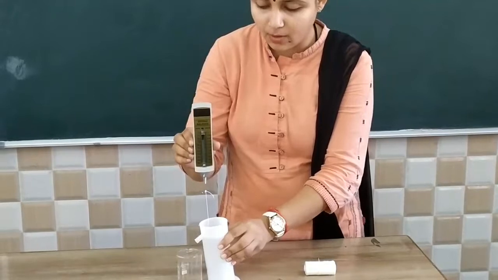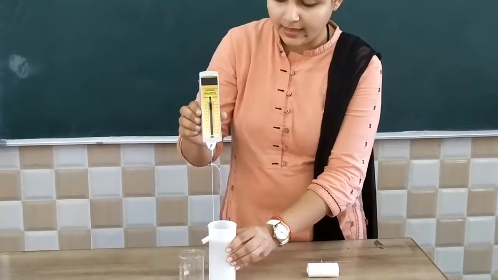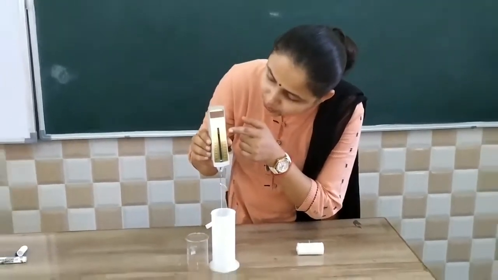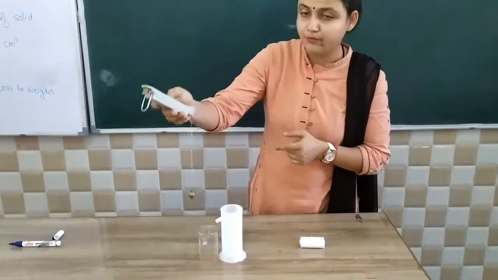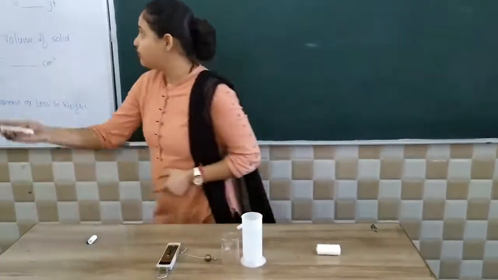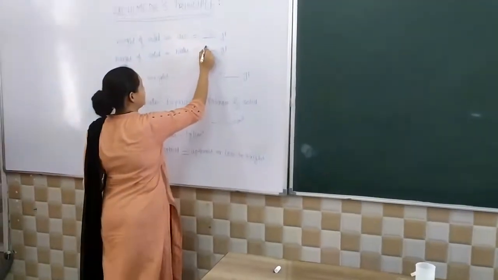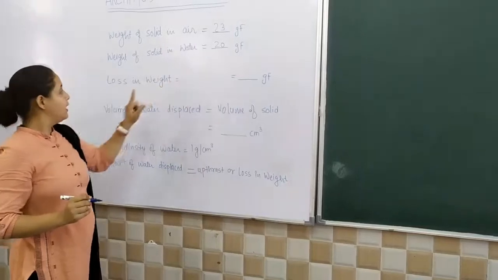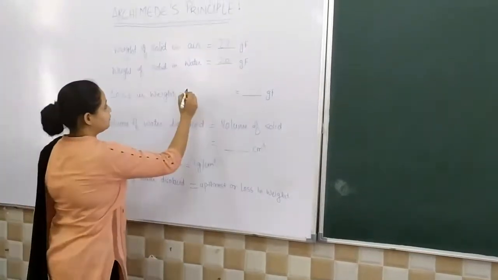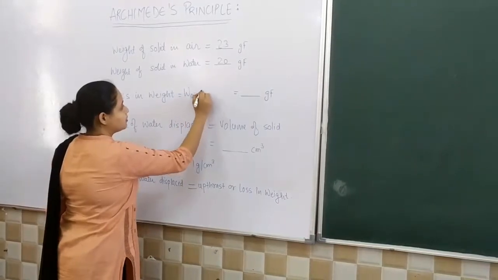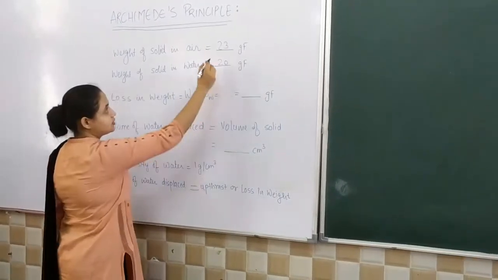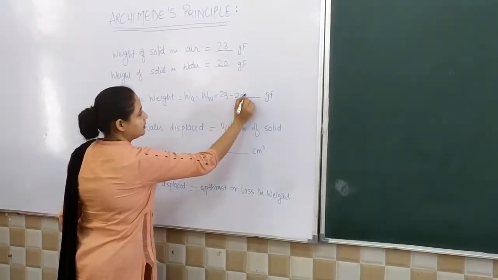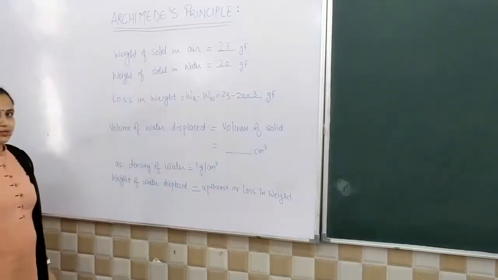We will note the amount of water displaced and the loss in the weight. I can notice here the weight has been reduced by 20 gram force. So the weight in air is 23, whereas the weight in water is 20 gram force. Now loss in weight is weight in air minus weight in water, that is 23 minus 20, that is equal to 3 gram force.